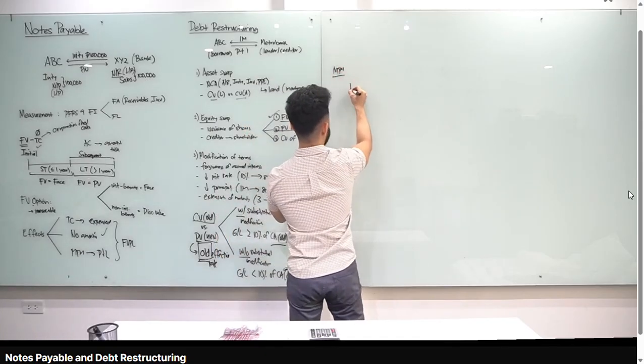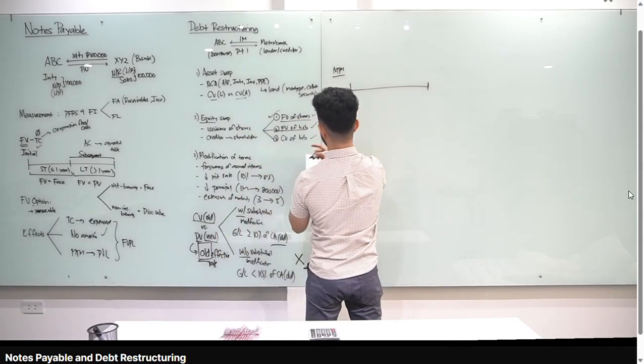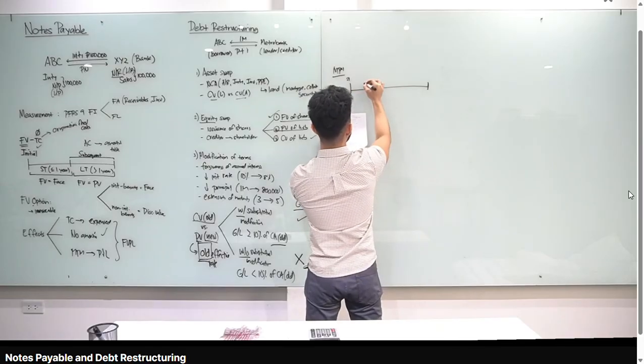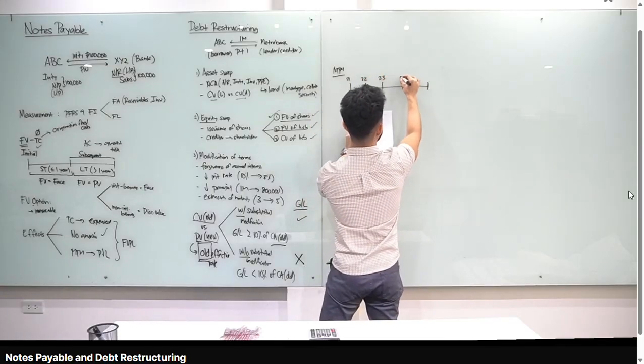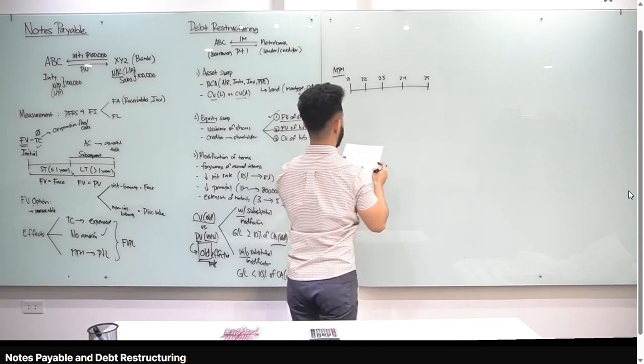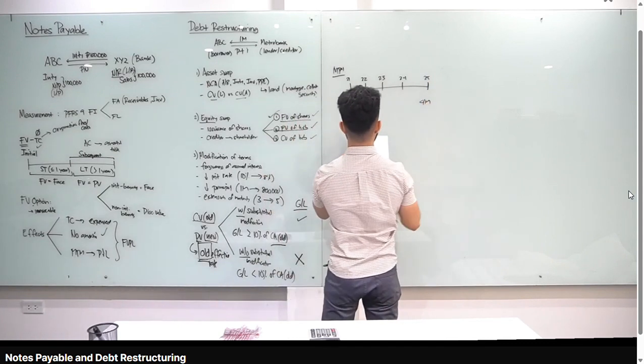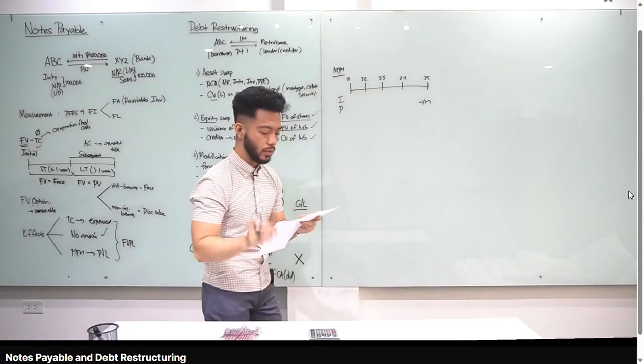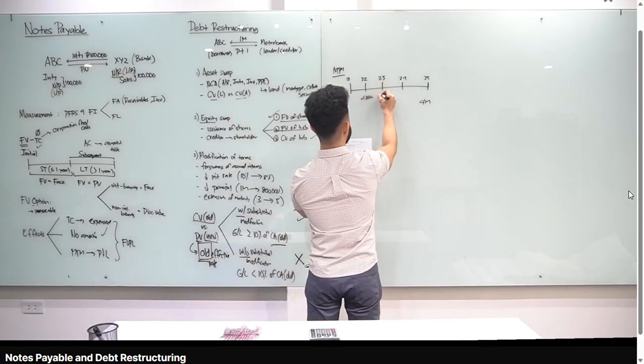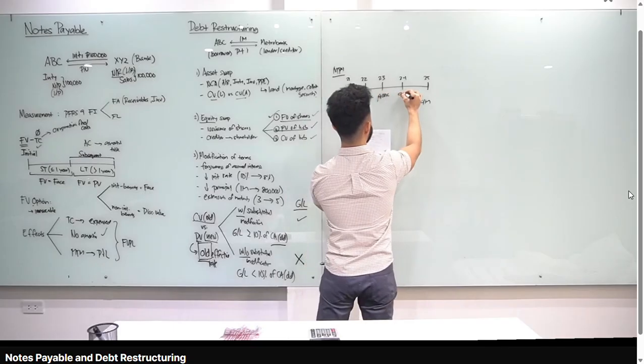Sabi ko kanina, una mong gagawin kapag merong debt, merong modification of terms, gagawa ka ng timeline. December 31, 2021, 22, 23, 24, and 25. Kasi in-extend daw yung maturity, 25. Interest and principal, para mas ma-visualize natin, bagong principal, according to the second bullet, is 4 million. And then coupon rate natin, or interest rate, is 10%. 4 million times 10%, that's 400,000 per year. Okay? 400,000 per year for 4 years.